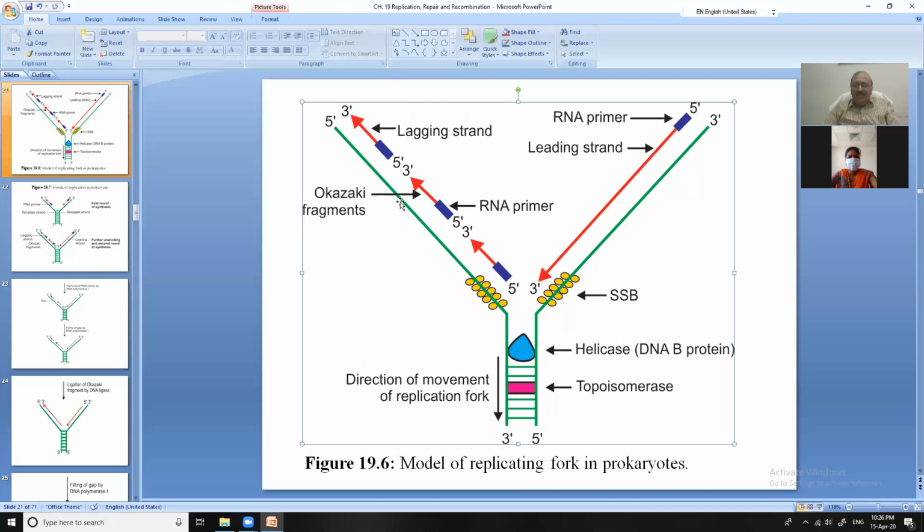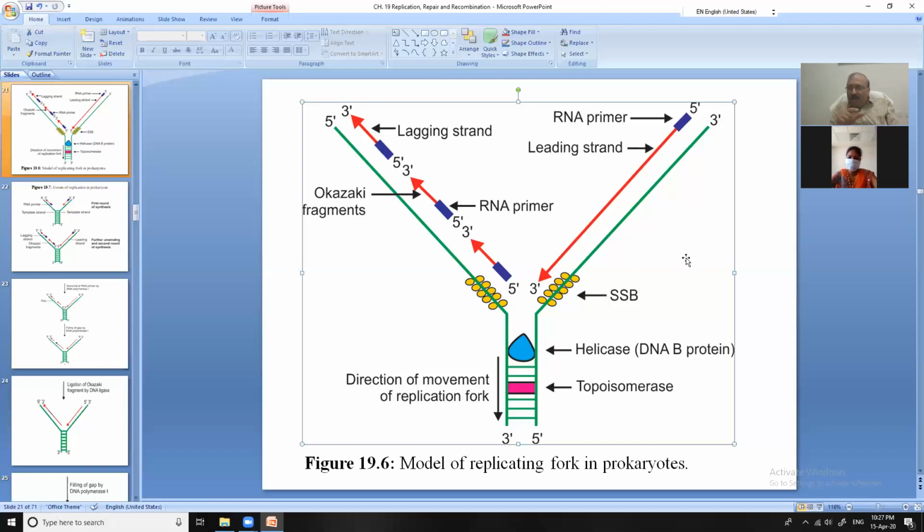Now you come to this strand. This strand is the lagging strand. Why? Because we are having a reverse reaction here. It is not formed like this, it is formed like this. And one thing, when it is against the direction or in the reverse direction, it will not be as frequent or as smooth as in the favorable direction.